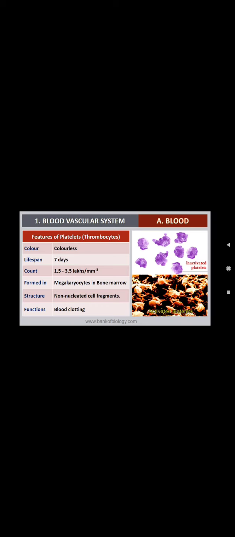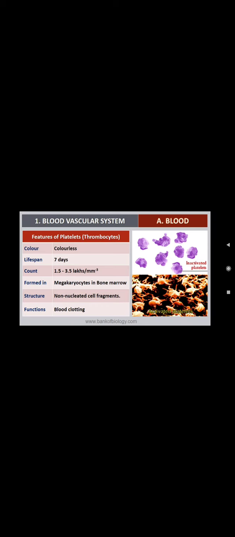The count of platelets is 1.5 to 3.5 lakhs per mm cube. They are formed from megakaryocytes in bone marrow. Megakaryocytes are the cells which have a nucleus, and platelets are non-nucleated cell fragments. Make a note of it.